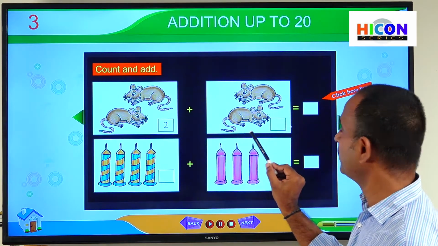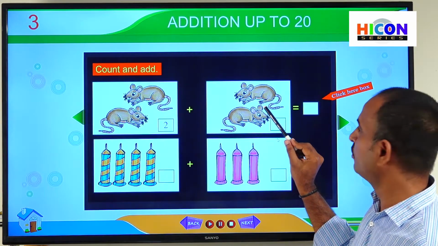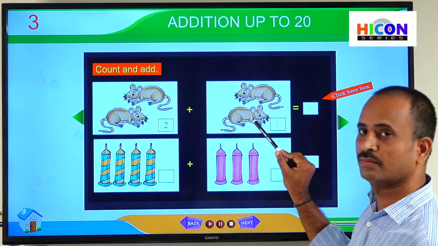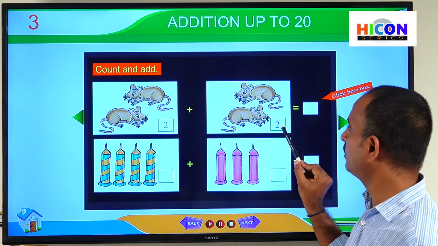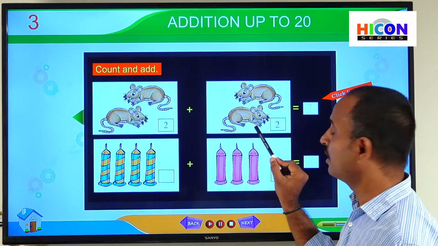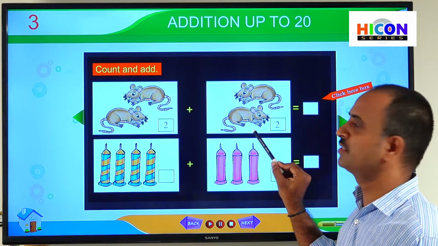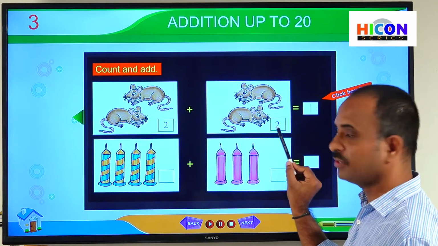Next, go to the second picture. So how many rats are there in the second picture? So let us start counting. 1, 2. So write 2 in this box. So children, there are 2 rats in the first picture and there are also 2 rats in the second picture. So now we have to add these, 2 plus 2.